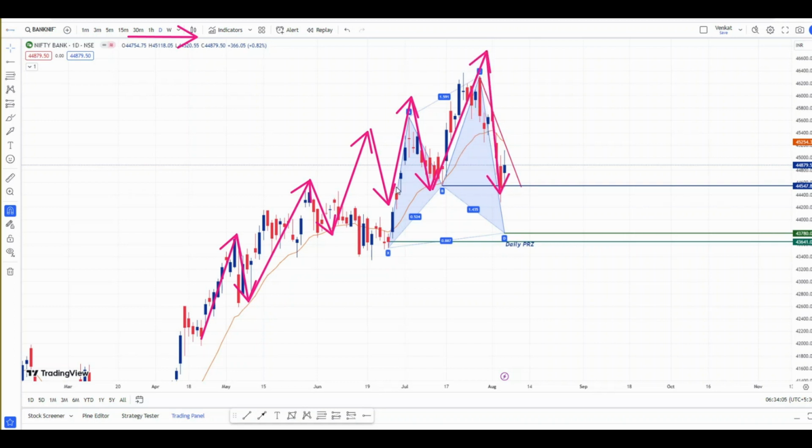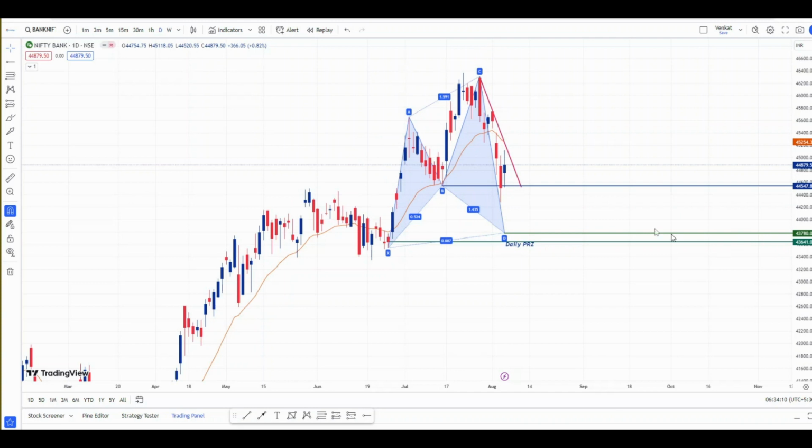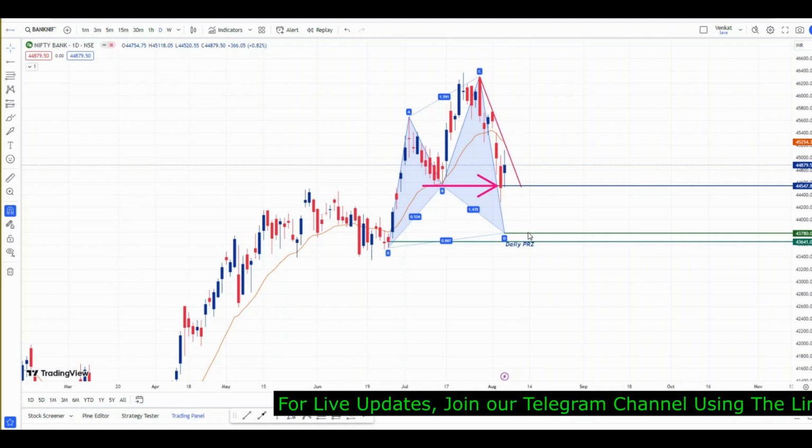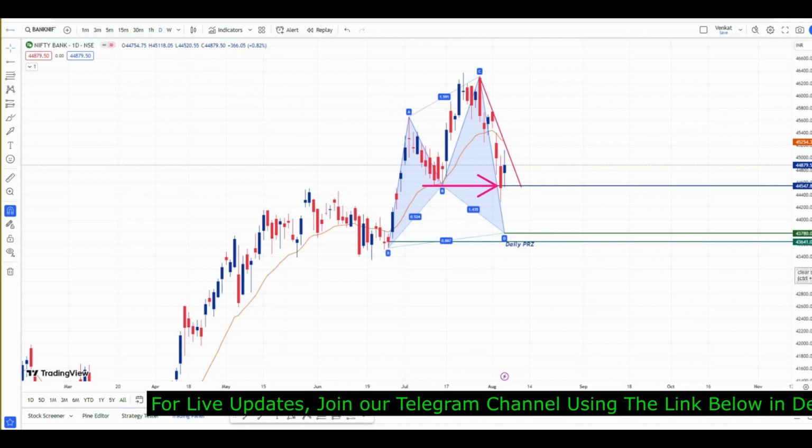Here we have seen a shift in the price action. Here we have seen a breakdown of this price action. This candle has given a breakdown of this swing low and also closed below this swing low. And the very next day we have seen a bounce from this level. That is, on Friday session we have seen a bounce from this 44,500 level. Now what is our view for the next week?